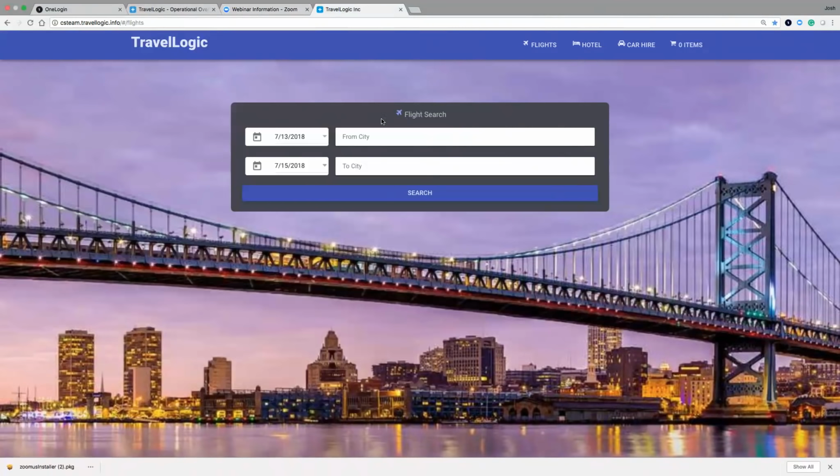So I could go in here and start to book a flight and look for a hotel and all that. I'm not going to, just to save a few moments of time, because I'm sure you have all experienced this interface before. But I want to start with a scenario here.